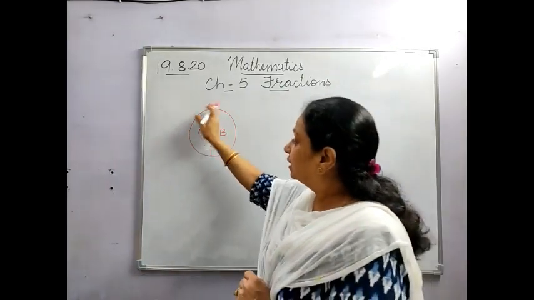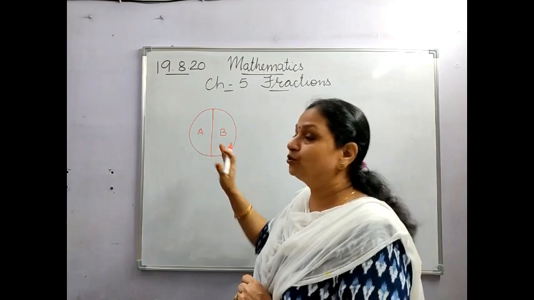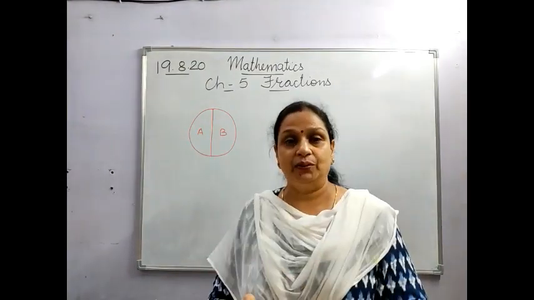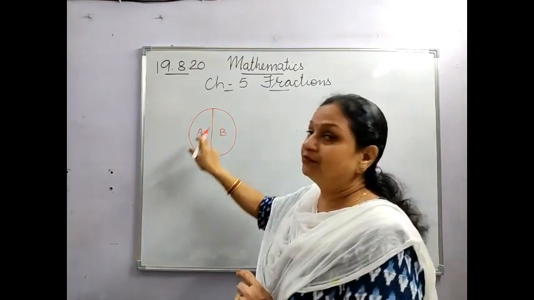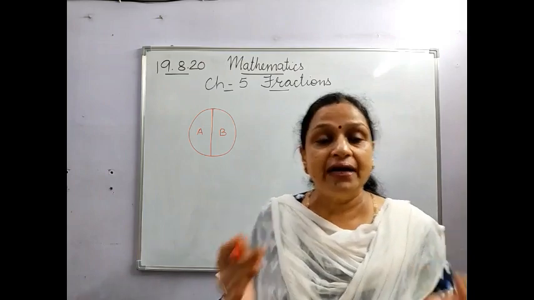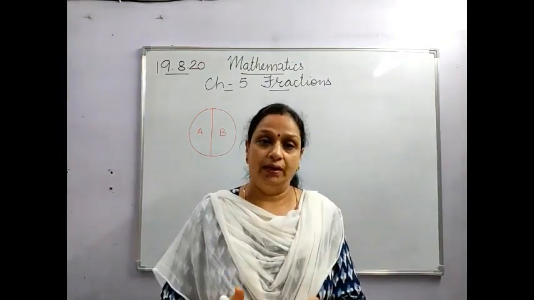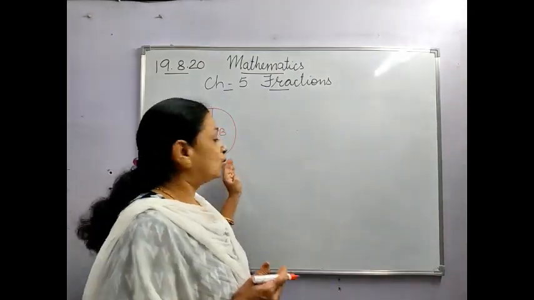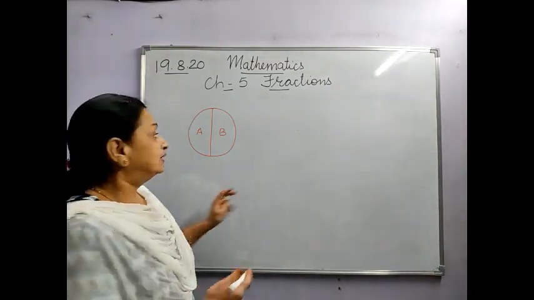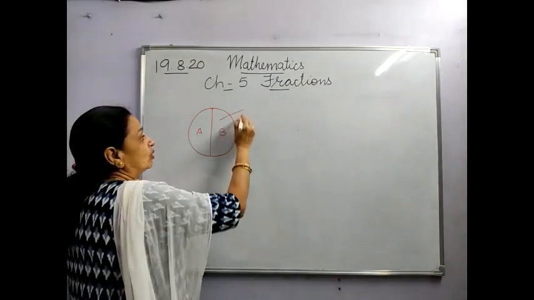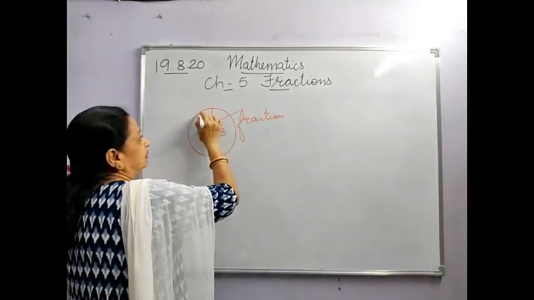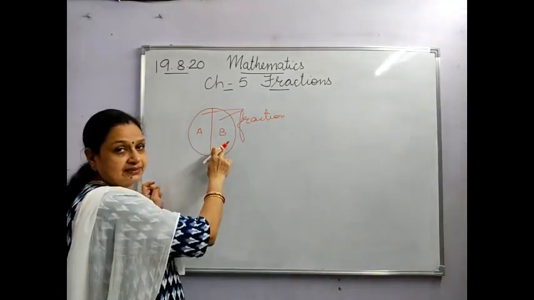So if a whole thing is divided into a number of parts, and all the parts are equal, then each of the parts will be called a fraction. That is, if anything which is complete, which is whole, is divided into a number of parts and all the parts are equal, then each part will be called a fraction. This is one fraction, this is the second fraction.